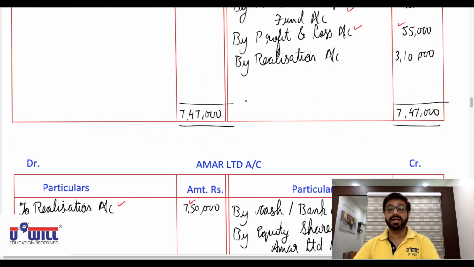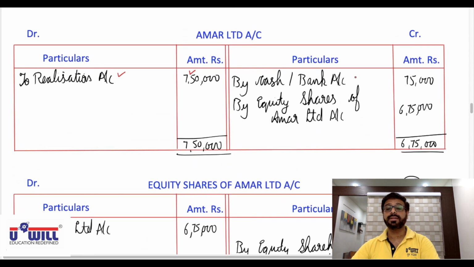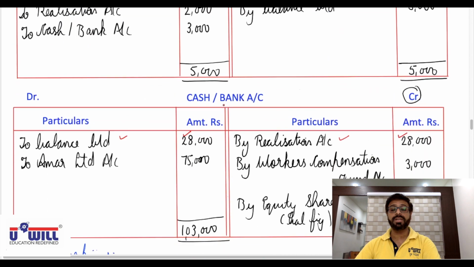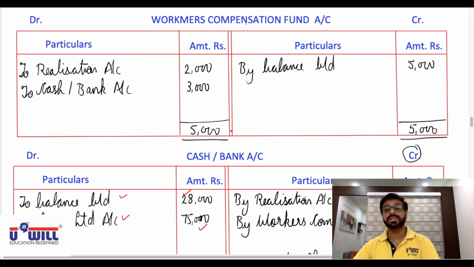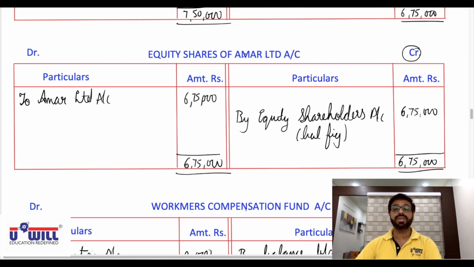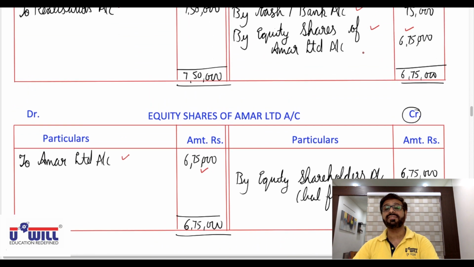Now to Amar Limited account. So in Amar Limited credit side by cash and bank 75,000 and by equity shares of Amar Limited 6,75,000. Cash and bank account debit. So cash and bank debit side to Amar Limited 75,000 and equity shares debit. So equity shares of Amar Limited debit side to Amar Limited account 6,75,000.